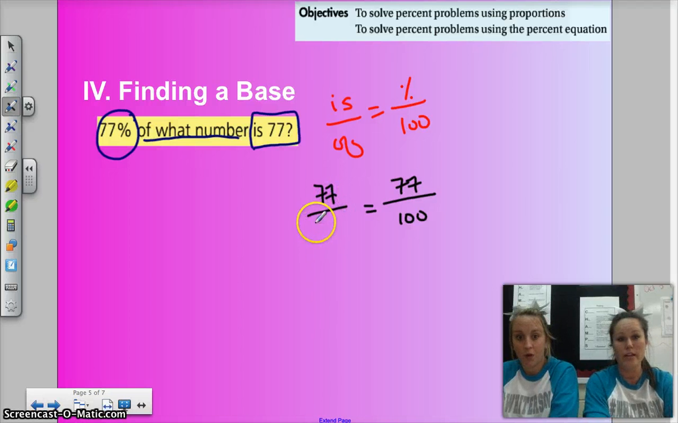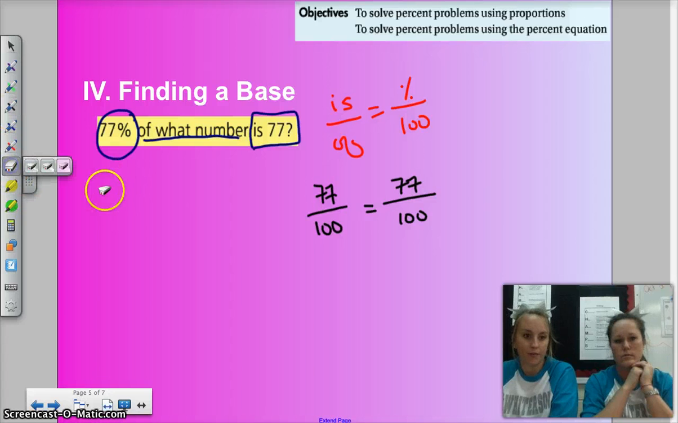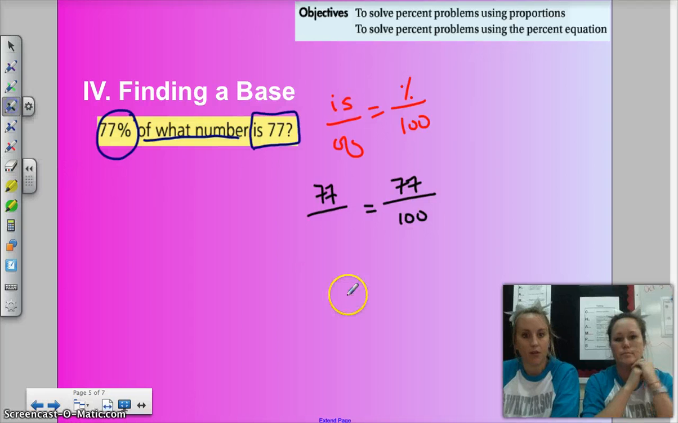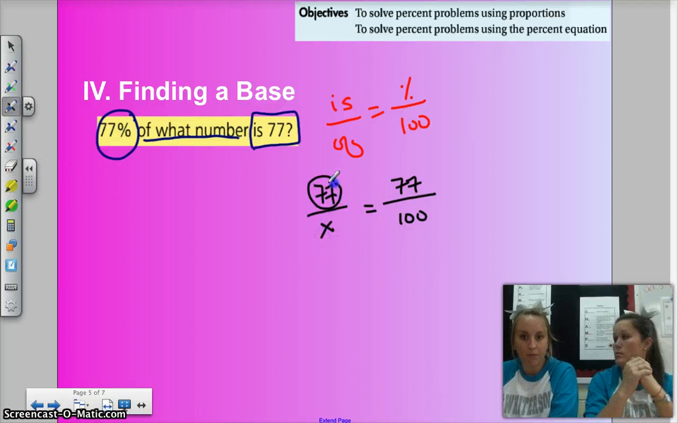And then of what number? We need to put an X there. I was looking at the mirrored image. Oh, we're finding what number. So you can use X, you could use whatever number you want.